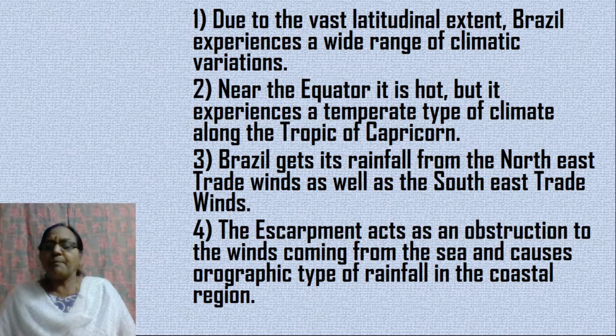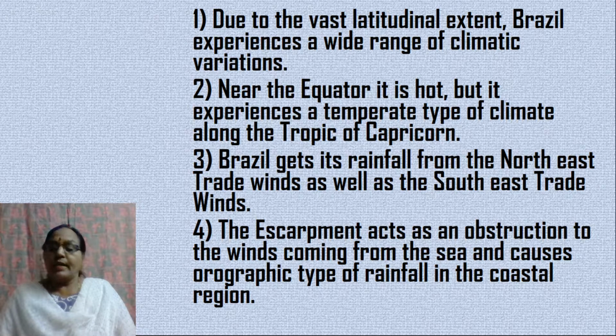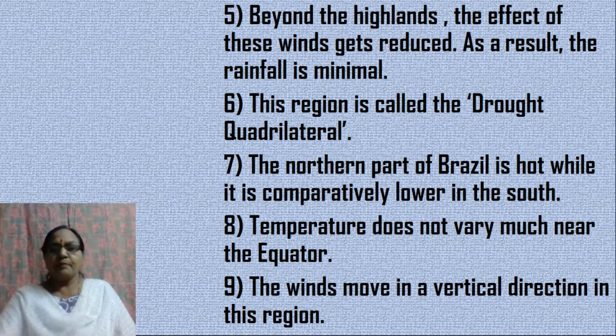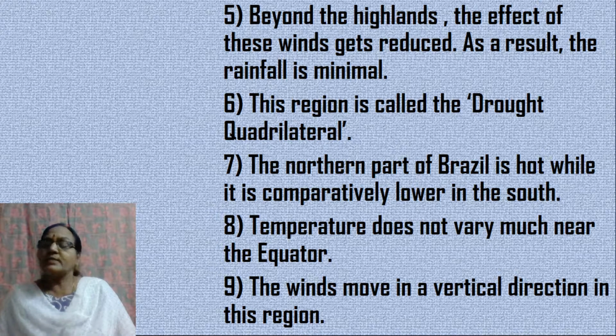So, the escarpment acts as an obstruction to winds coming from the sea and causes orographic type of rainfall in the coastal region. Now, as these winds move beyond the highlands, that is towards the leeward side, this amount of rainfall goes on decreasing, and towards the northern part of Brazil, the amount of rainfall gets reduced. So this region is known as a drought quadrilateral.